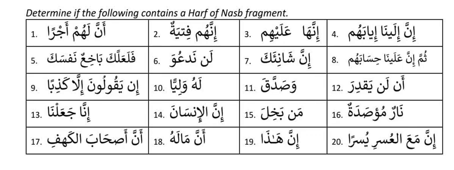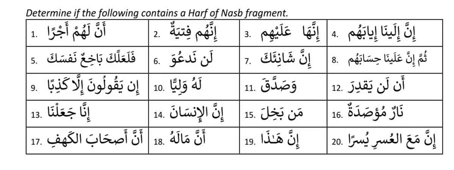Okay. So jar majrur, the jar and the majrur have to be next to each other. That we learned. But we also learned that in the harf of nasib, it doesn't have to be next to each other. That's why anna is there, then there is one word in between, lahum, jar majrur, and then ajran comes. So it doesn't have to be close by. It can even have a long distance relationship.